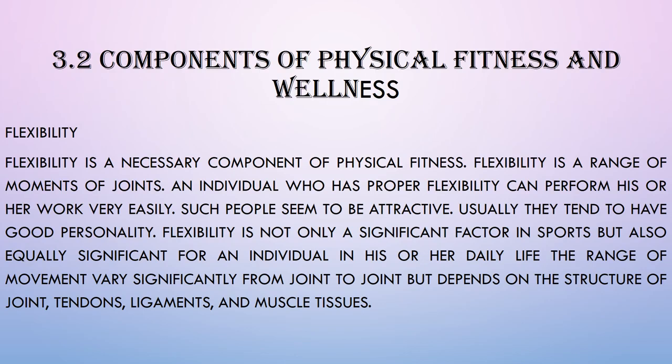For example, if I talk about the joint in your wrist, there is flexion, extension and 2, 3 movements which you can perform. But when you talk about the shoulder joint, you can have this whole circumduction or rotation, but you just can't do it with your elbow, right? So the range of motion depends on the structure of the joint, and then the tendon, which joins your muscles with your bones, ligaments, which join bones to bones, and the muscle tissue. So it just depends on all these factors.